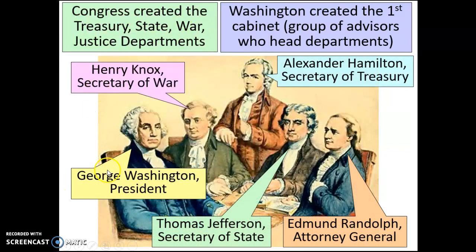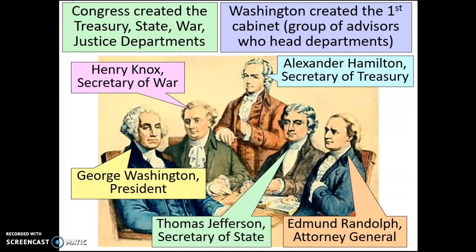So you have Washington, who is the head. He's kind of like the boss. And then each of these individuals are kind of like the managers. They all have to go back to the boss and let him know, hey, this is what's going on, this is what's happening. And the boss has the final say on all of these things. But the managers are the ones that really know what's happening, know the inner workings of these systems, and can give advice as to how each of these systems work.